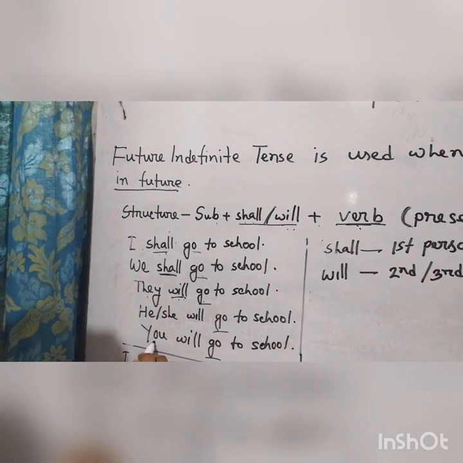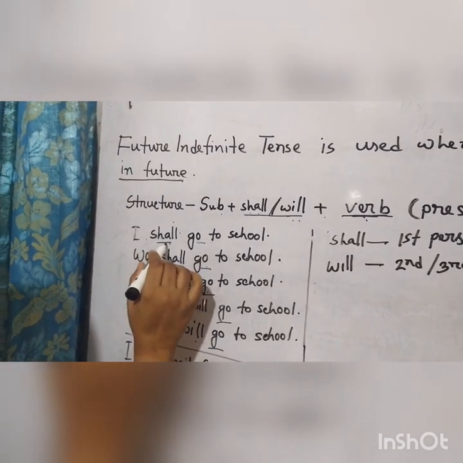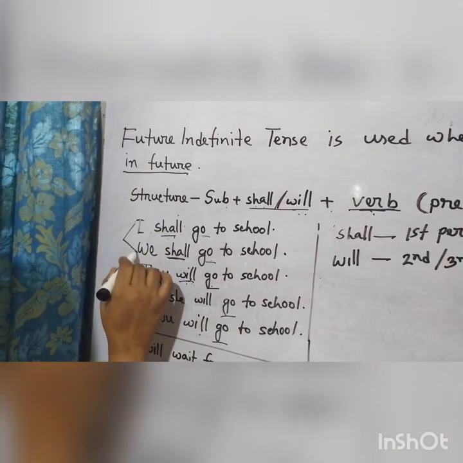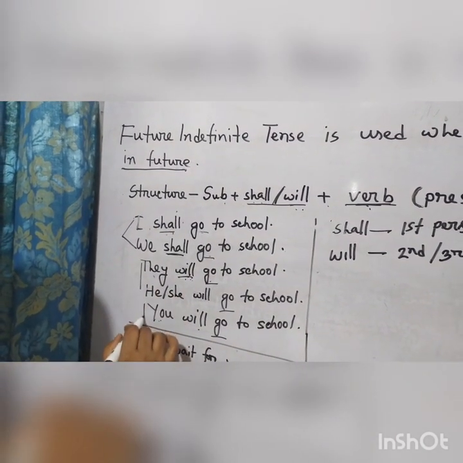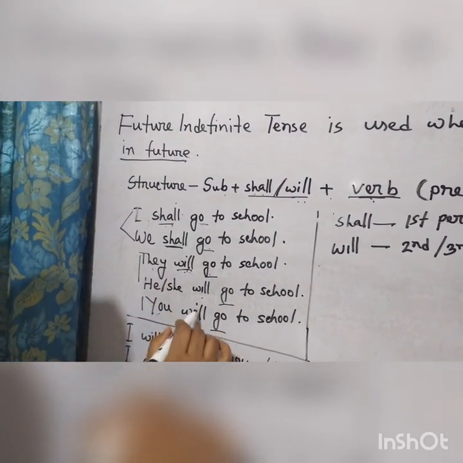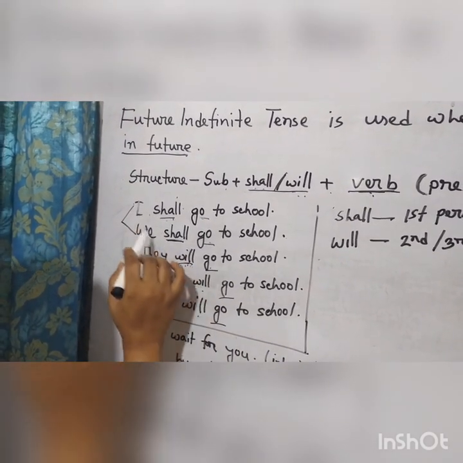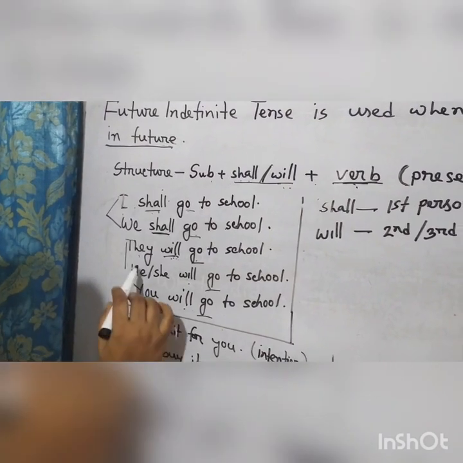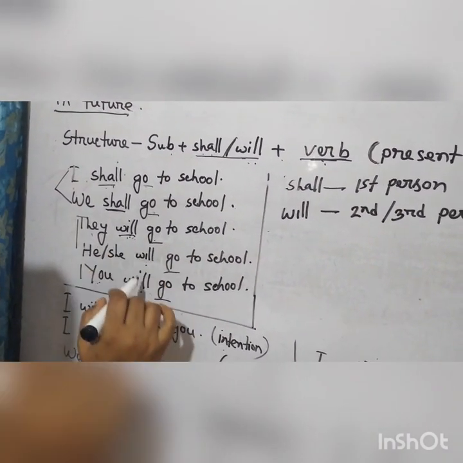Nicely concentrate and listen carefully in this topic: shall is used for first person, and will is used for second person and third person. Okay, will is used here. So shall is used for first person, and for second person and third person will is used.